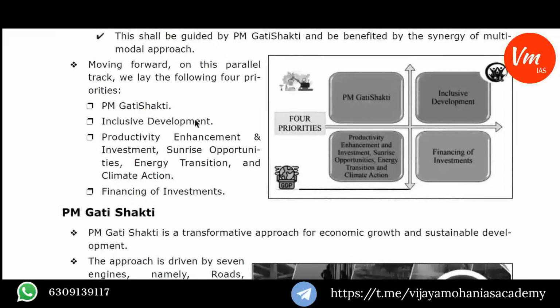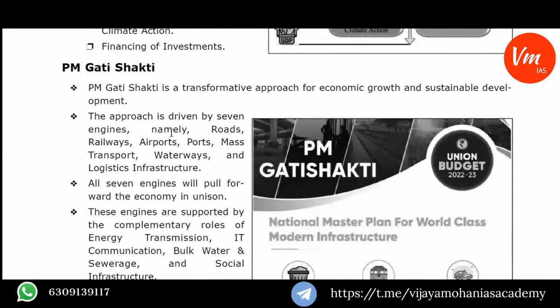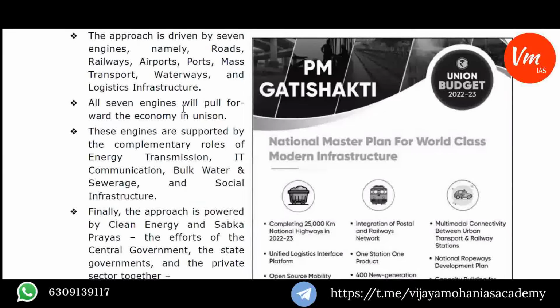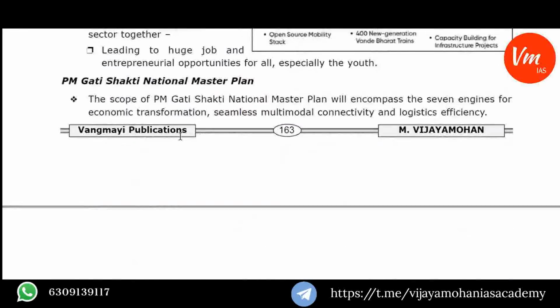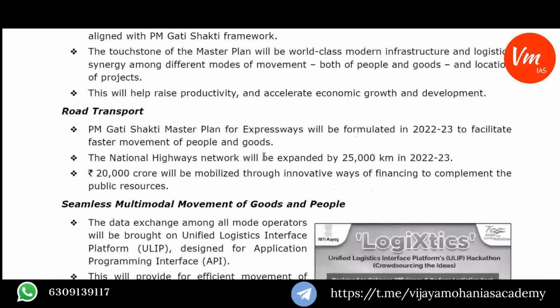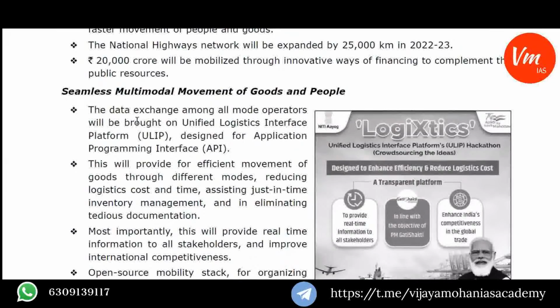So in this way, I have tried to provide maximum information for the aspirants so that it will be useful for them in a multifaceted way. Either it is prelims or mains, or even for interview also, it will be useful. So I'll suggest the aspirants to go through this book.